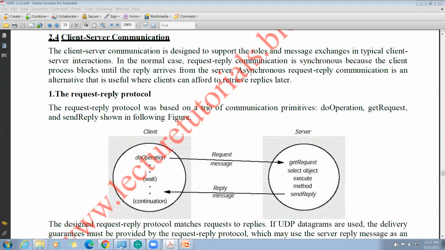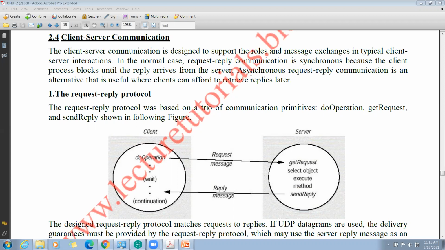Coming to client server communication, we know about the relationship between the client and server. In many cases we have seen client server communication. Same in distributed systems, the client and server communication is designed to support message exchanges, and these two interact by exchanging messages. Normally the client will request the server and the server will reply to the client.